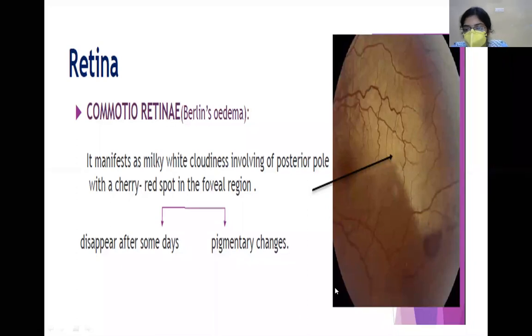Now, what is normal and what is abnormal here? This is the normal retina, with a reddish glow of the fundus, and this is a milky white retina here. This is due to retinal edema. So there is a milky white cloudiness of the retina, and especially if it involves the posterior pole of the retina, it is known as Berlin's edema.